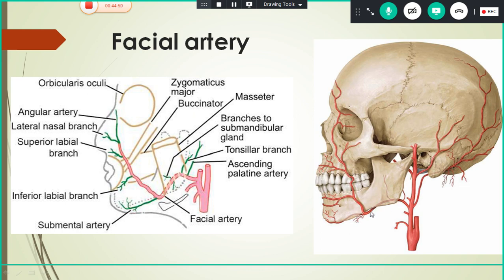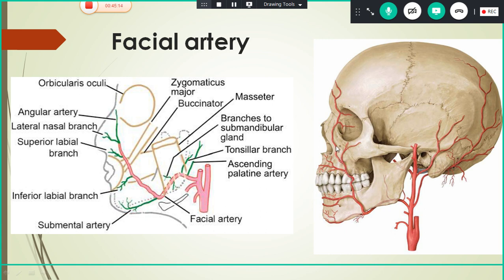Then it enters the face by winding round the antero-inferior angle of the masseter. Here the masseter muscle will be there. That muscle is a muscle of mastication. So it winds round the antero-inferior angle of the masseter muscle. Then it runs upwards and forwards. The course here is tortuous.